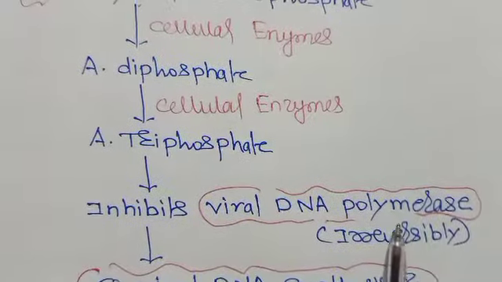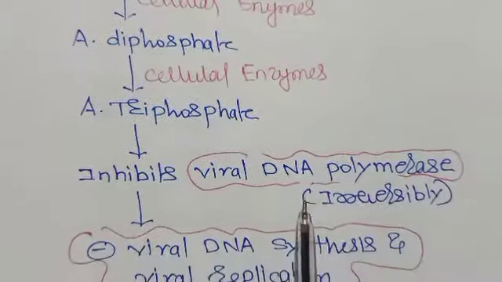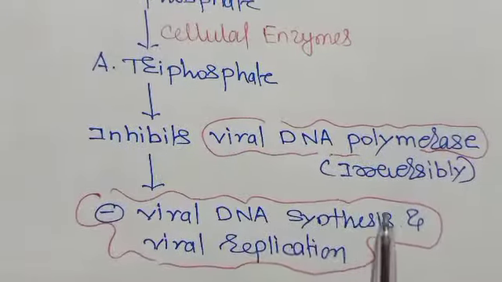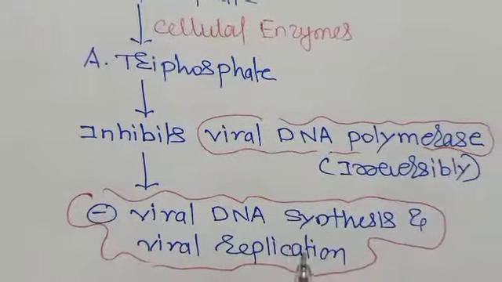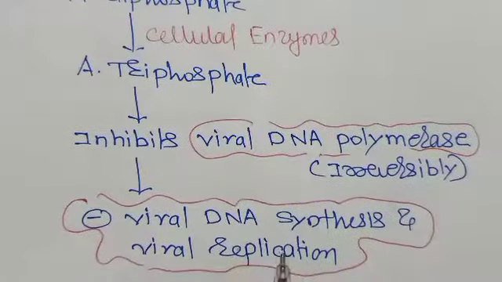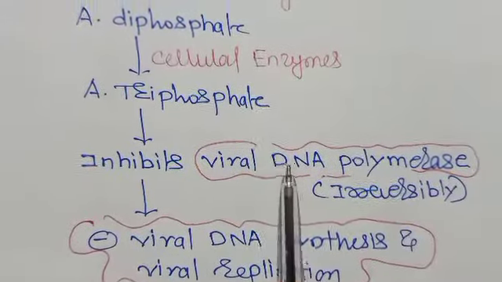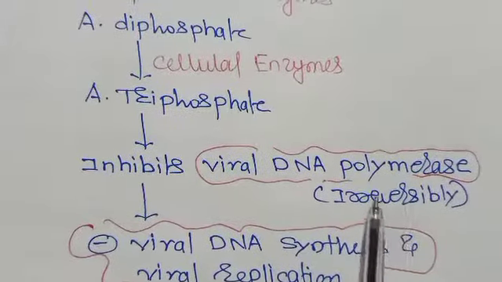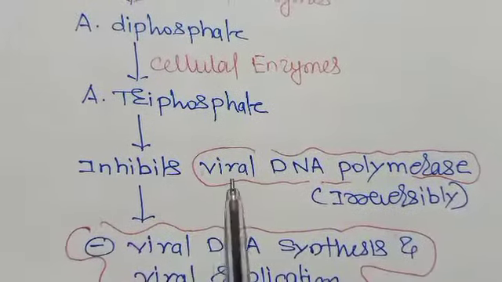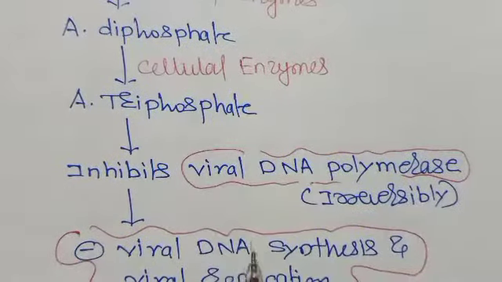We call it suicidal inactivation because it irreversibly inhibits the viral DNA polymerase, and it inhibits viral DNA synthesis and viral multiplication or replication, and that's how it is virucidal in nature. It will destroy the virus by inhibiting viral DNA polymerase irreversibly, and that is called suicidal inactivation. For this, acyclovir triphosphate is responsible, right?